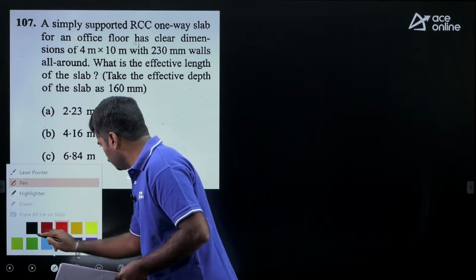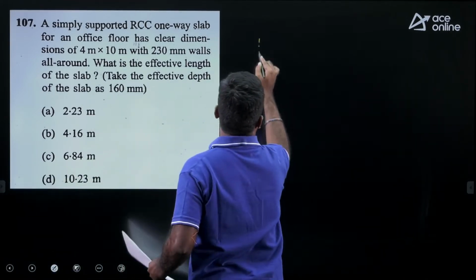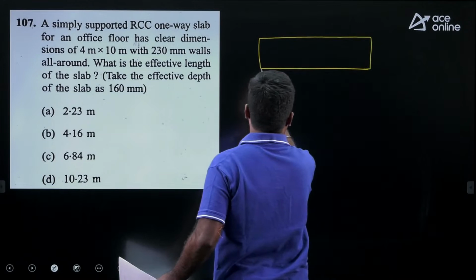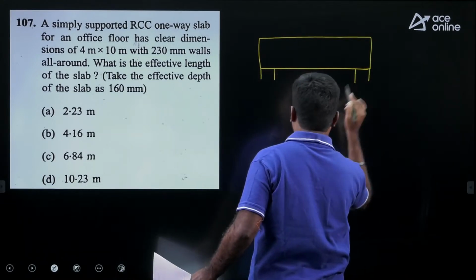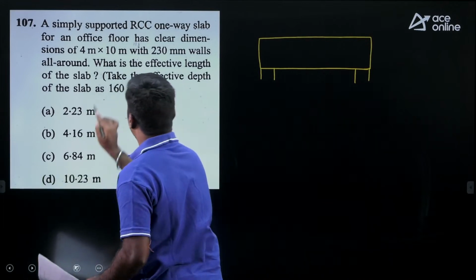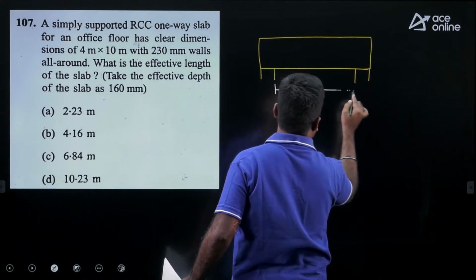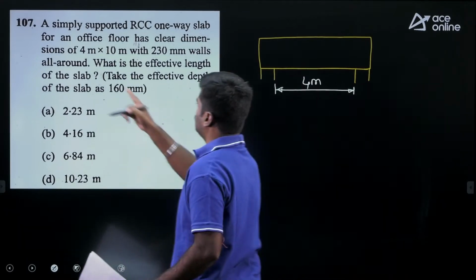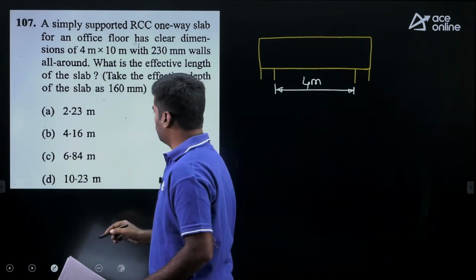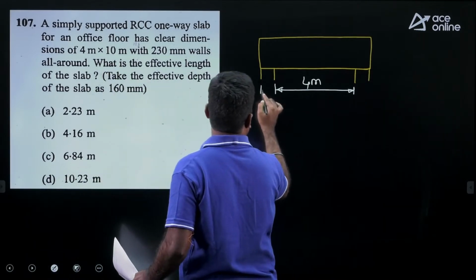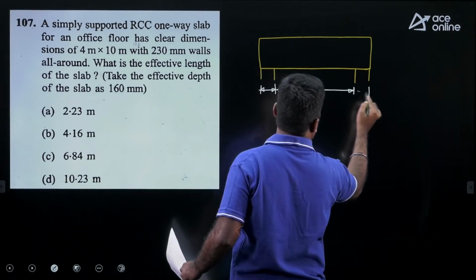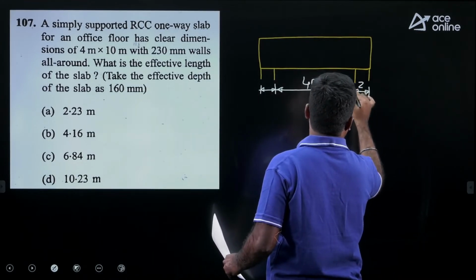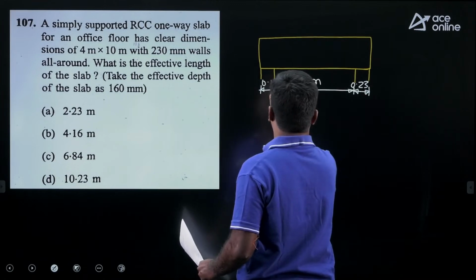First of all, we can draw a simply supported slab. This is the sectional view. The clear span given in the question is 4 meters, as it is 4 meter by 10 meter. For design purposes we have to take the shorter span, that's why we consider 4 meters here. The width of the support is also given, 230 mm, which we can write in meters as 0.23.